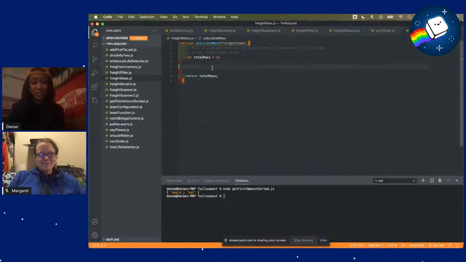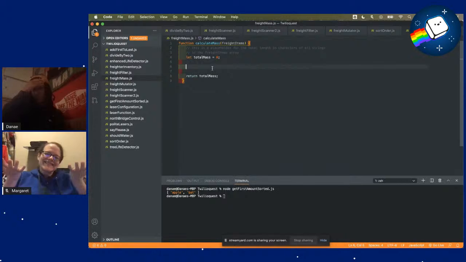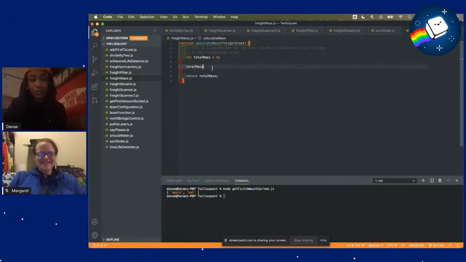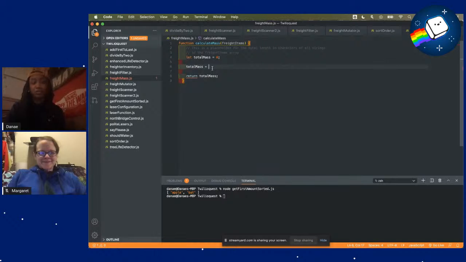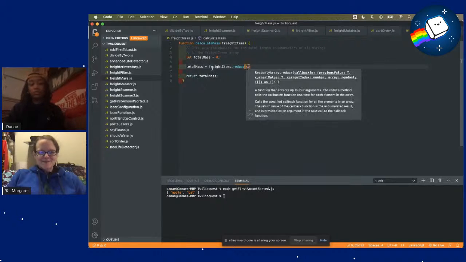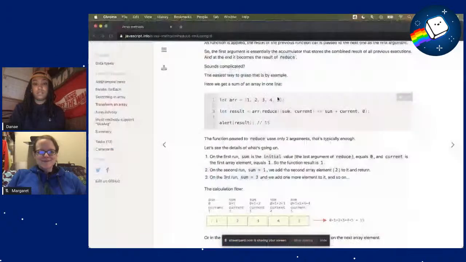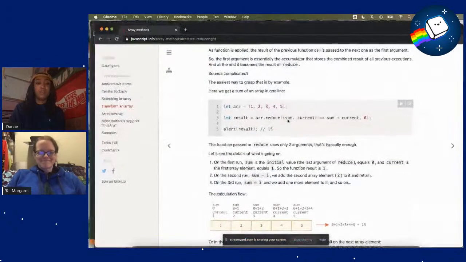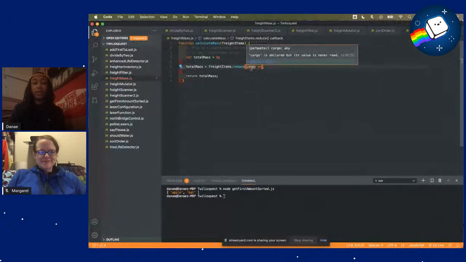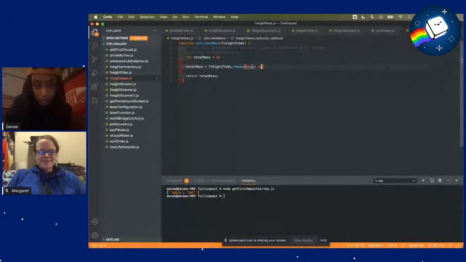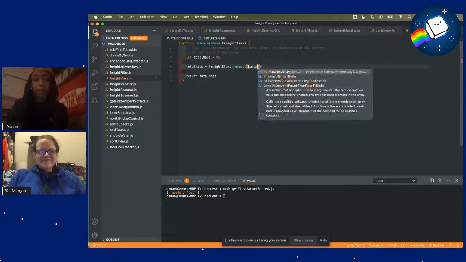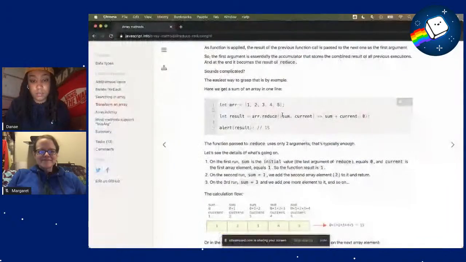This might be a total mess because I think I'm overcomplicating things and confusing myself, but let's try it out. We have total mass, and we want that to be equal to our freight items dot reduce. Cool. So then we want cargo, I believe. Oh no, we have two. So we want sum and then cargo. Sorry.